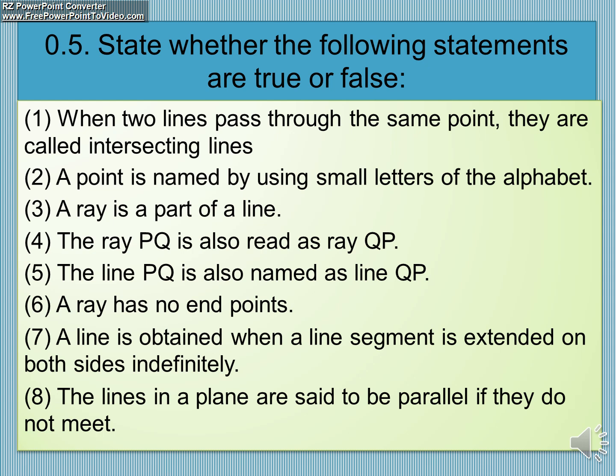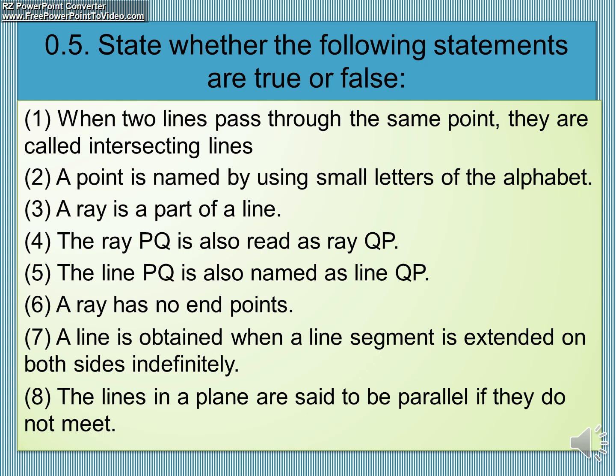Okay, here some more true or false. On the first slide you were having 5 true or false, and here 8. 5 plus 8 goes to 13. Okay, I think the fill in the blanks were also 13. When two lines pass through the same point, they are called intersecting lines. Students, those who want to take a screenshot, please take a screenshot.